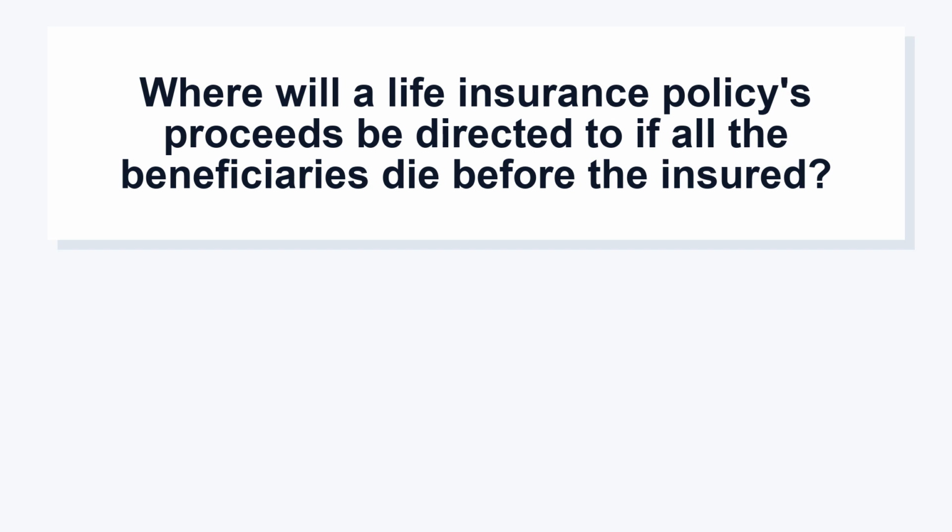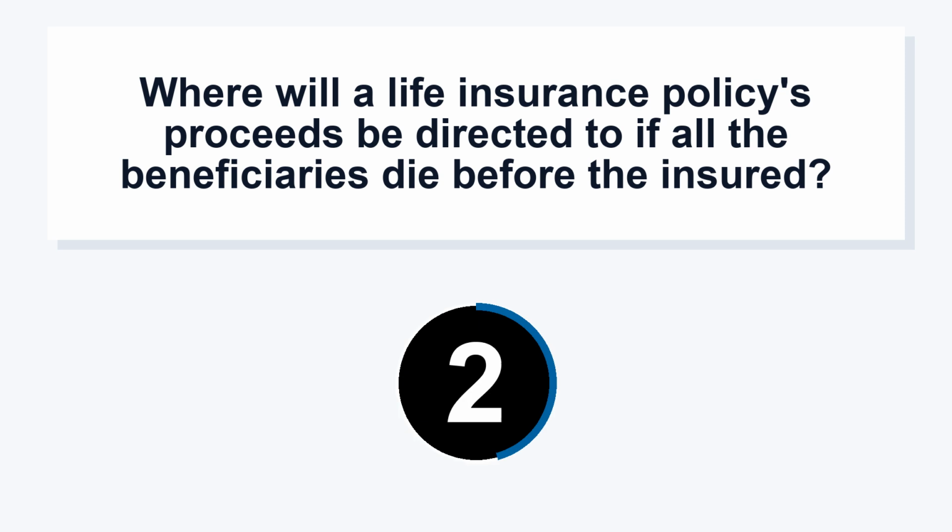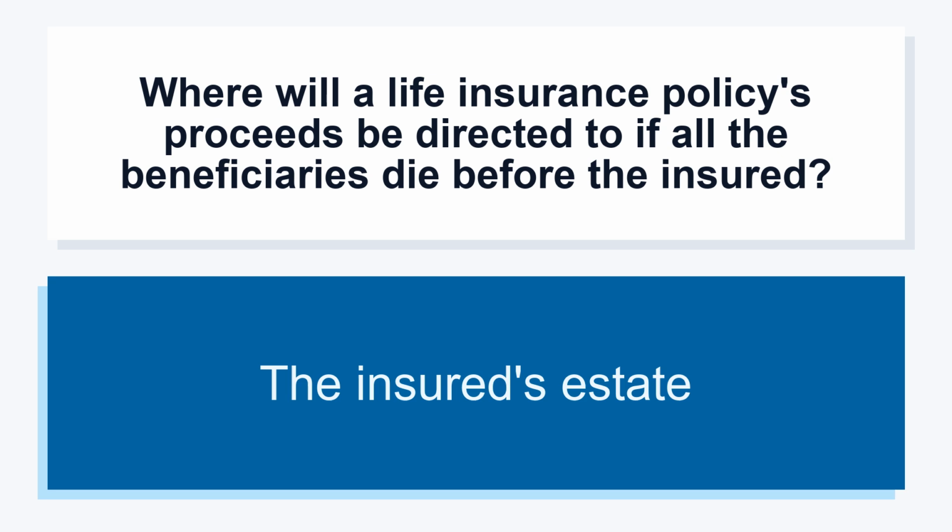Final exam Virginia Life and Health Exam questions. Where will a life insurance policy's proceeds be directed to if all the beneficiaries die before the insured? The insured's estate.